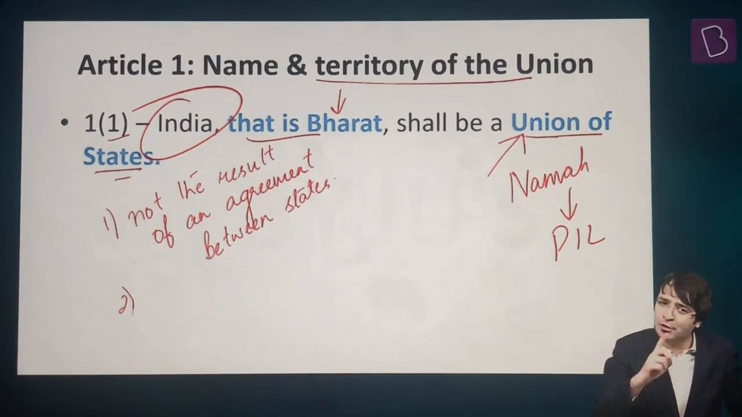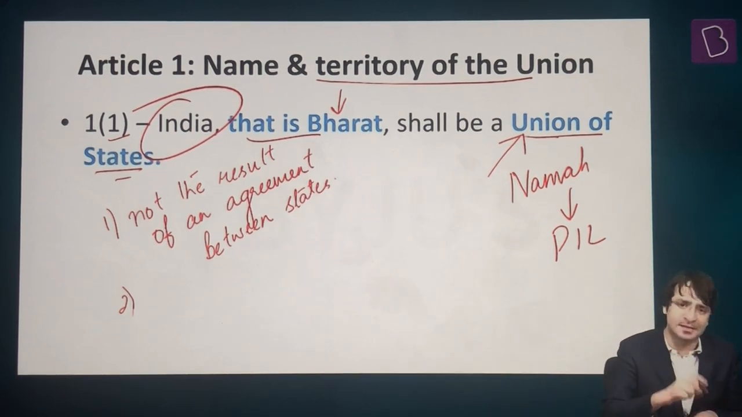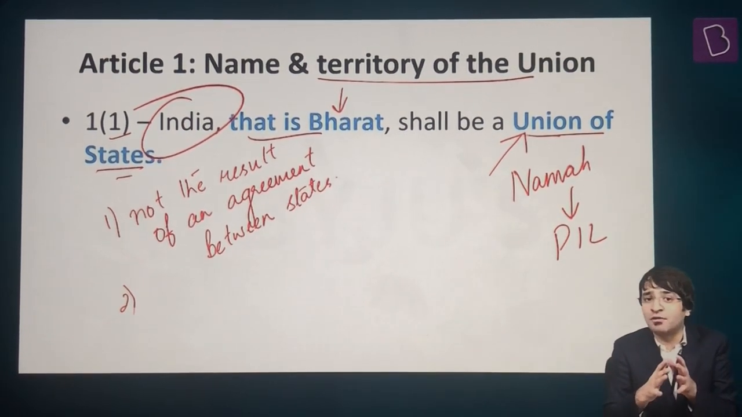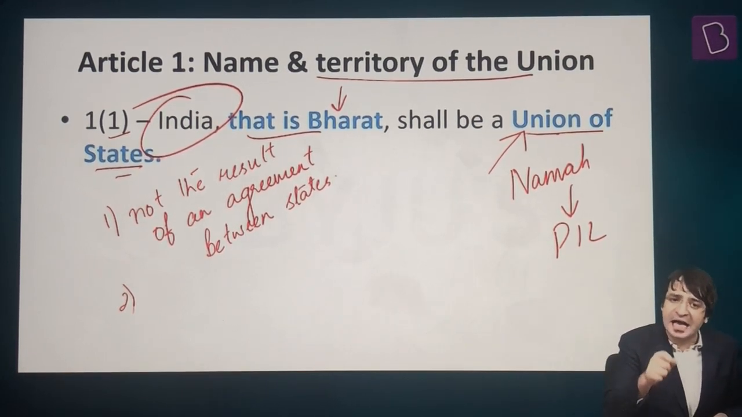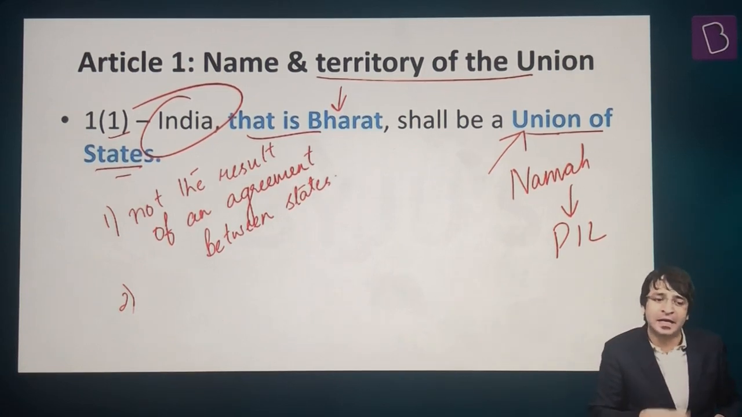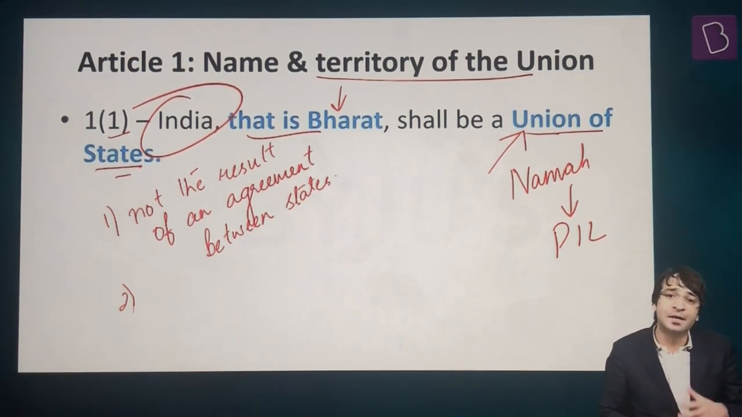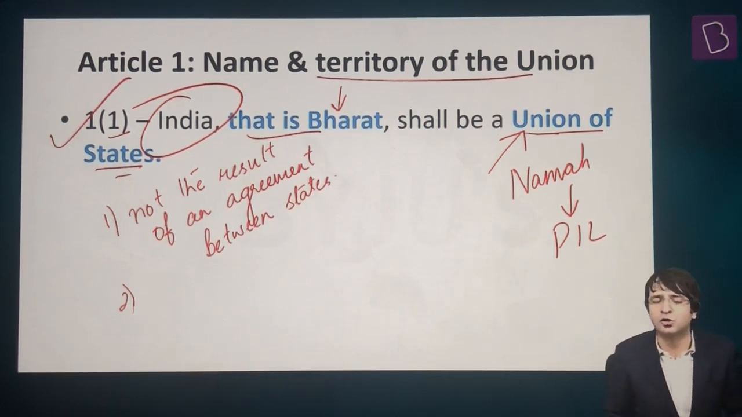But B.R. Ambedkar said, no, we are a federal constitution. But I'm using the phrase union of states because of two reasons. Number one, India is not the result of an agreement between states. And number two, no state has the right, the option, the power to come out of the Union of India, to secede from the Union of India. That is what we mean by India, that is Bharat, shall be a union of states. That is Article 1, Clause 1.